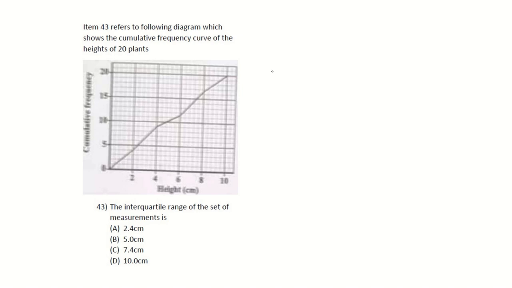We said that the interquartile range is your third quartile minus your first quartile. Your third quartile is 3/4 of 20 minus 1/4 of 20. So this was 15 minus 5.